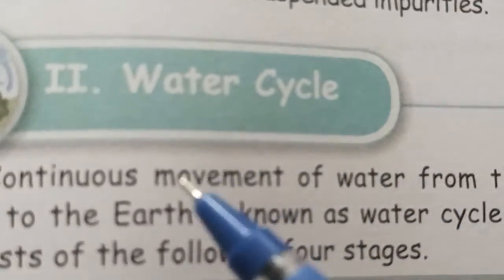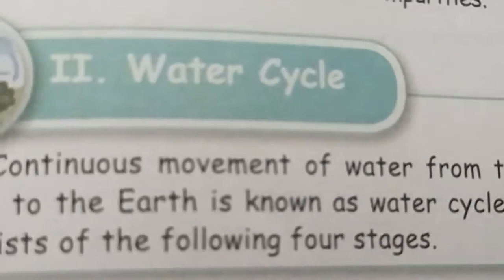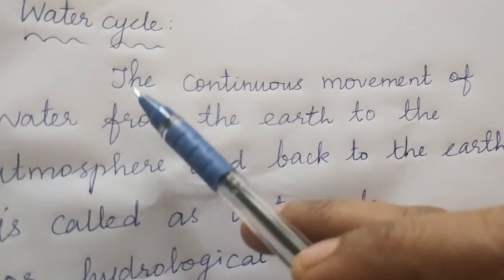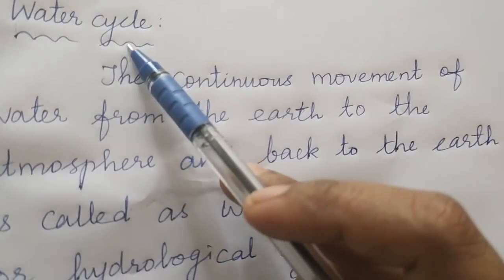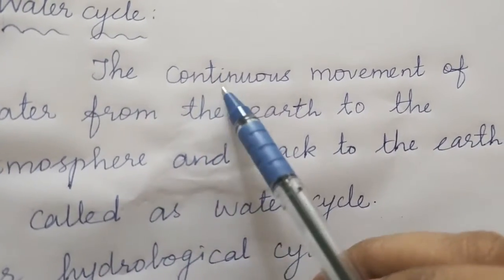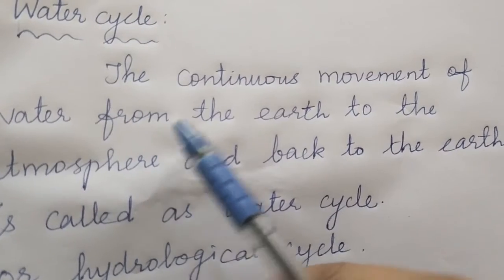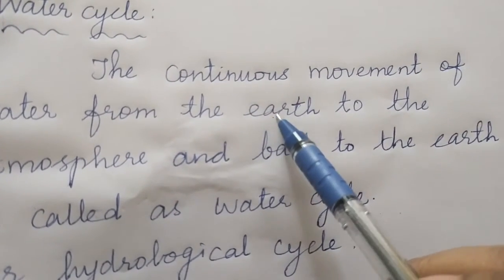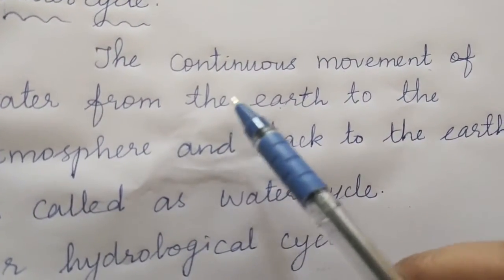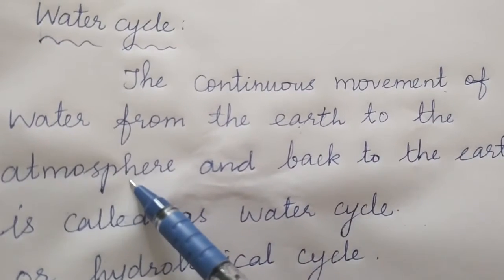Students, this is because of the water cycle. So what is the water cycle? Students, let's learn about the water cycle. What is the meaning of water cycle? It is the continuous movement of water from the earth through water bodies to the atmosphere.